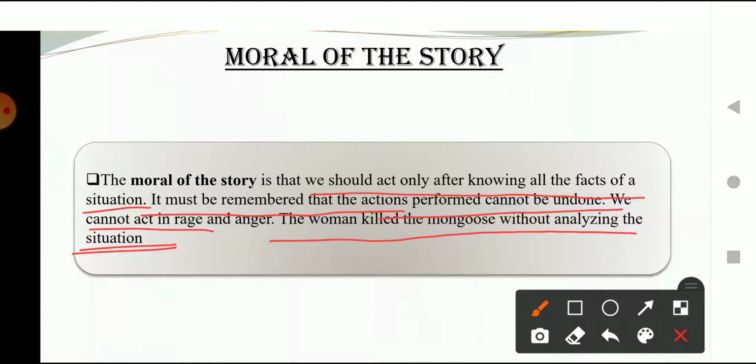because if we take some action in anger, in rage, it cannot be justified. As you know, in the story, she didn't even analyze all the facts. She didn't even see what was happening. She just saw a particular part of it, and she reacted to it. Okay, so similarly, we should know the whole story of a particular thing, or you can say the whole fact. And until we know the whole fact, we should not act upon that thing. Similarly, it happened with the woman.